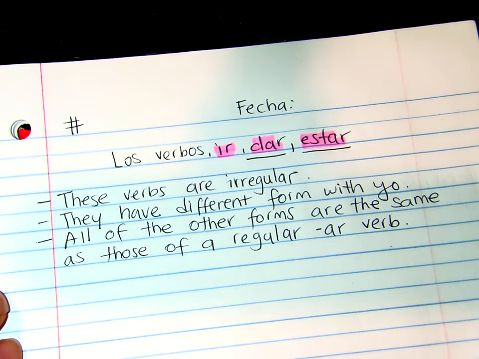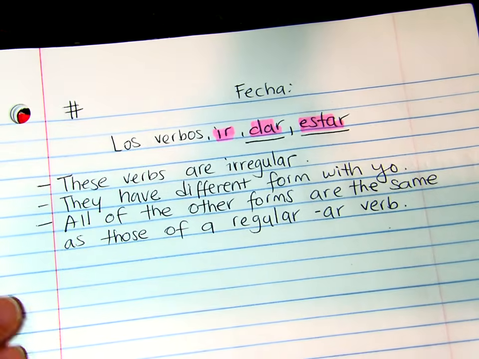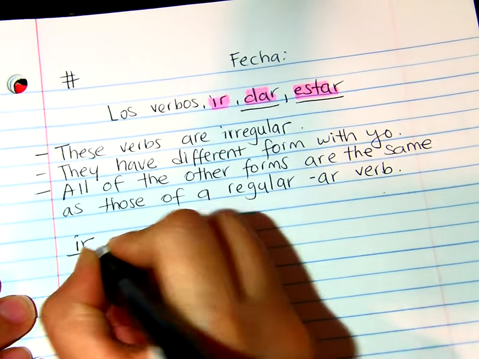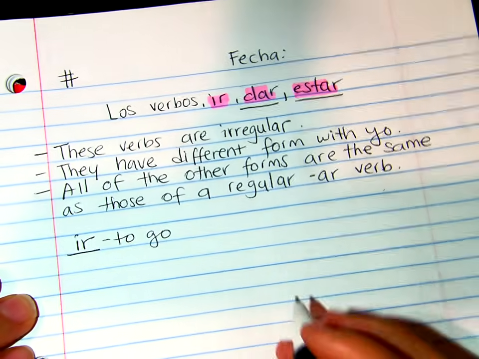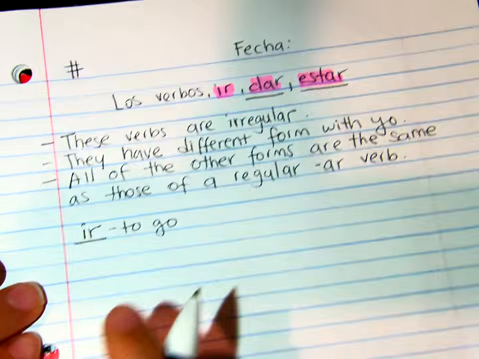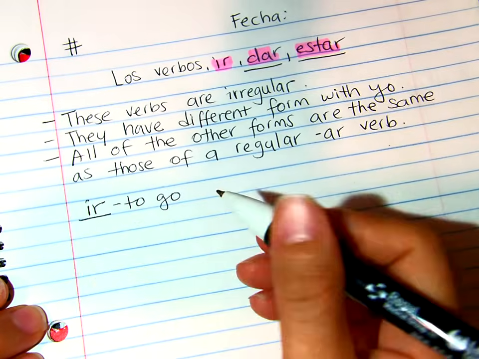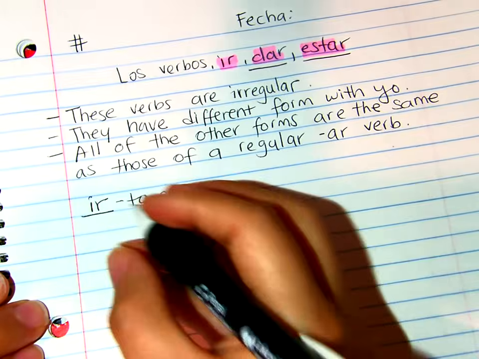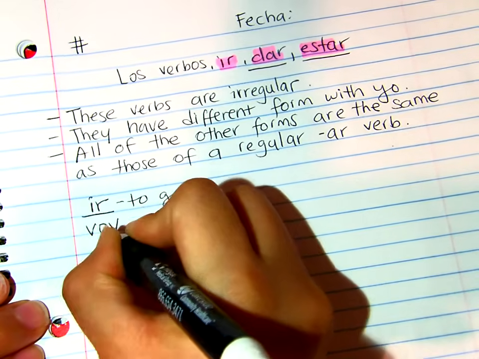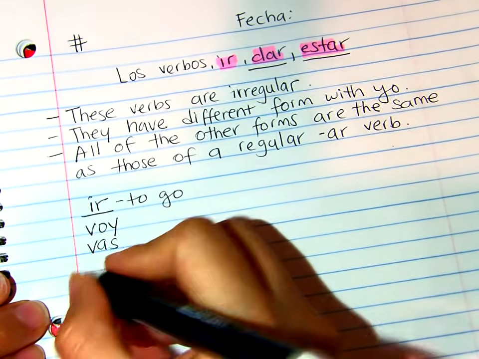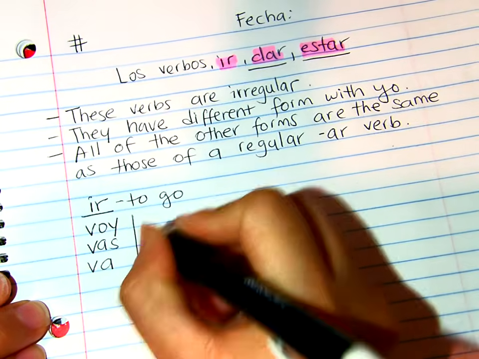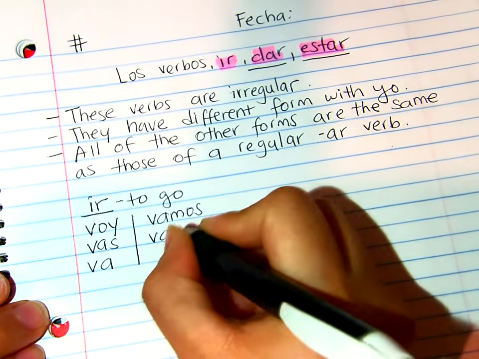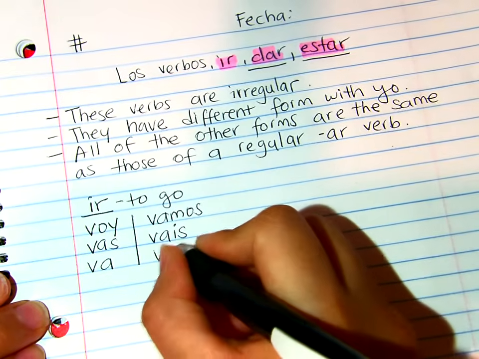so here is something we need to go over. Okay, so let's go over the conjugation. Okay, so we have the verb ir, right? Ir means to go. Well, to go, ir in the yo form, it's not going to be, remember we added O? Well, to begin with, there's no AR to drop, right? So, it's going to be voy, vas, va, vamos, vais, van.